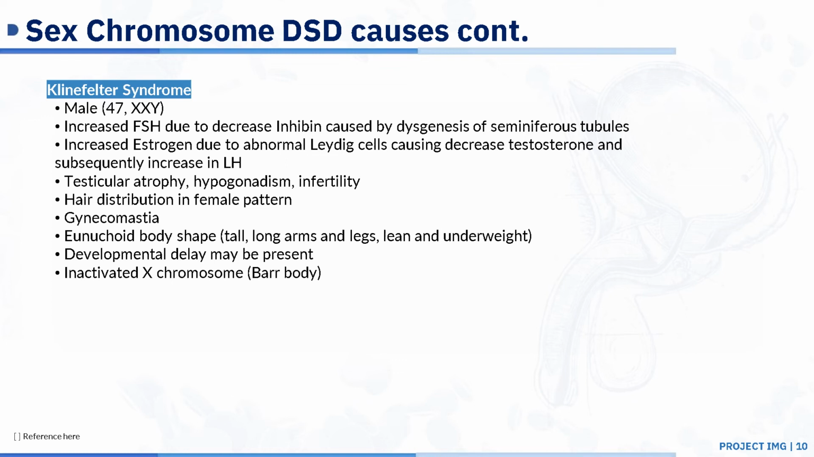They will present with gynecomastia, and they have something called eunuchoid body shape. So this is tall, with long arms and legs, and they're lean. They're usually underweight. Developmental delay may also be present. And as opposed to Turner syndrome, they have inactivated X chromosomes, which are called the Barr bodies.